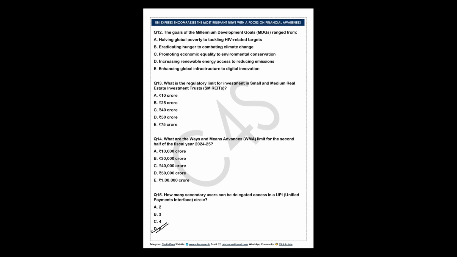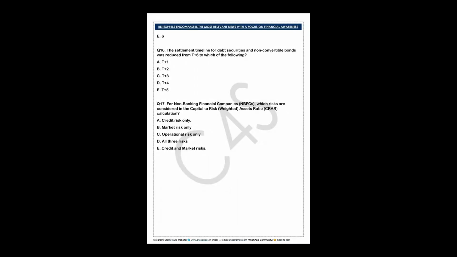D is the correct option. ठीक है, secondary users delegated access is 5 in UPI. Is it clear? So the question was also easy.